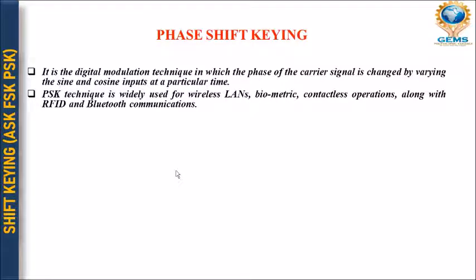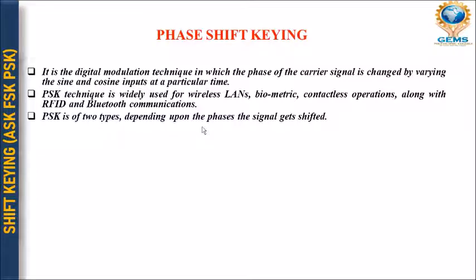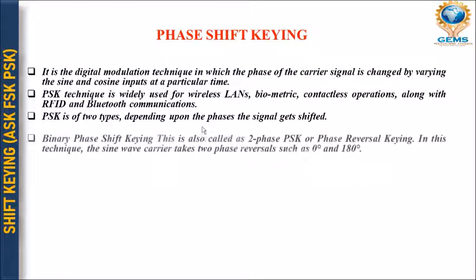Okay, this type of technique is widely used in wireless LAN, biometric, contactless operation, along with RFID and Bluetooth communication. So basically it is majorly used in unguided media or space communication, or we can say wireless communication, right? Okay, so PSK has two types, depending upon the phases of the signal that get shifted.